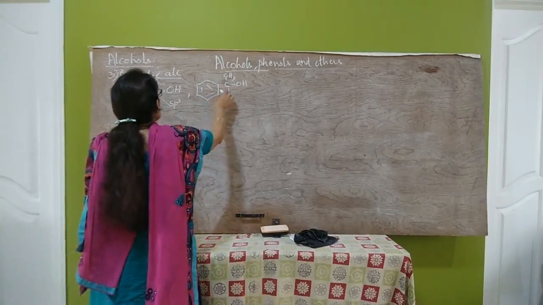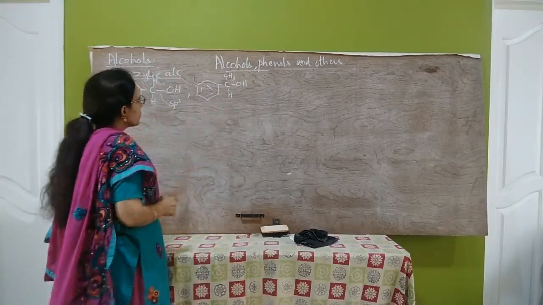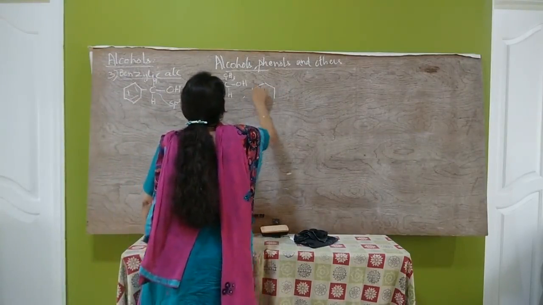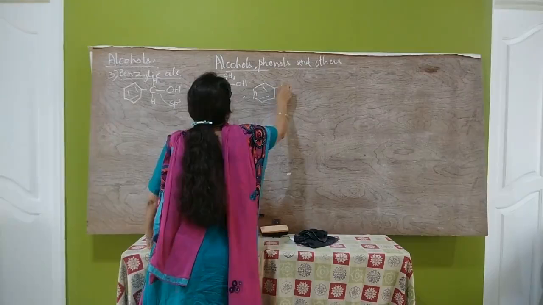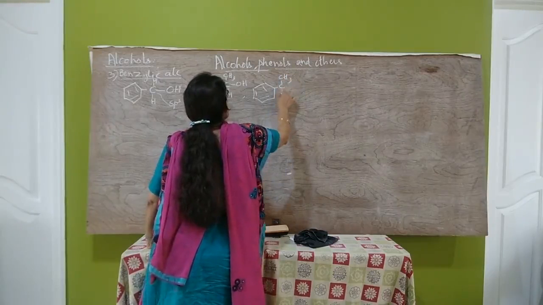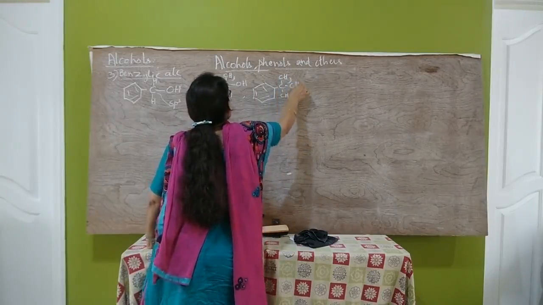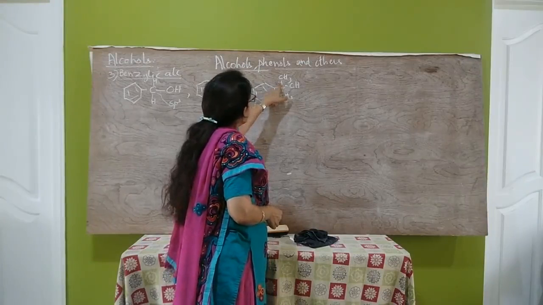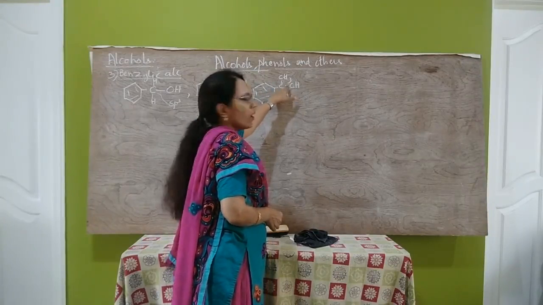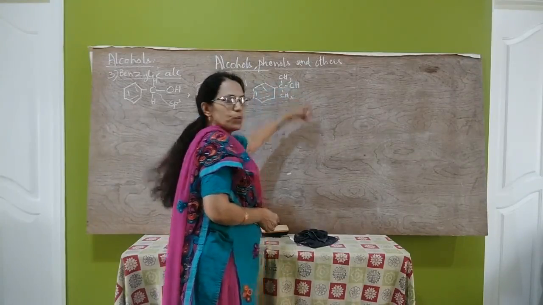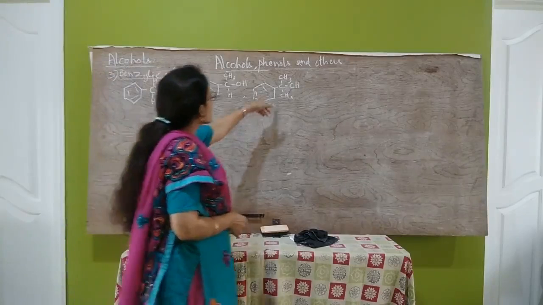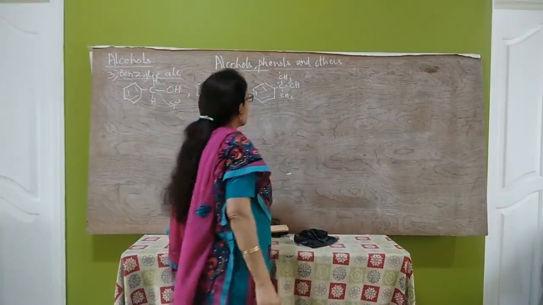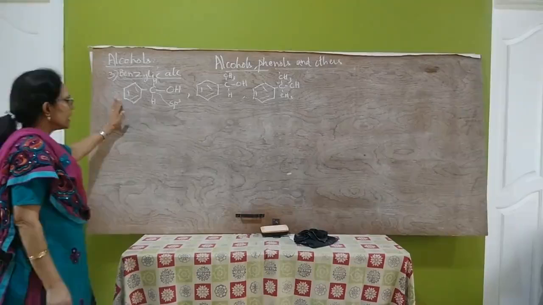Then one more compound we can write by replacing this hydrogen also by CH3. One more example we can write, that is C6H5C(CH3)2OH. The name of this compound is 2-phenyl propan-2-ol. This is carbon atom 2, so 1, 2, 3: 2-phenyl propan-2-ol. So these are benzylic alcohols.